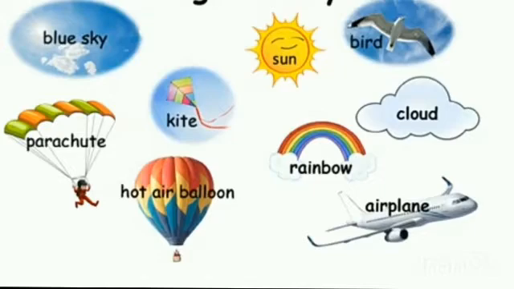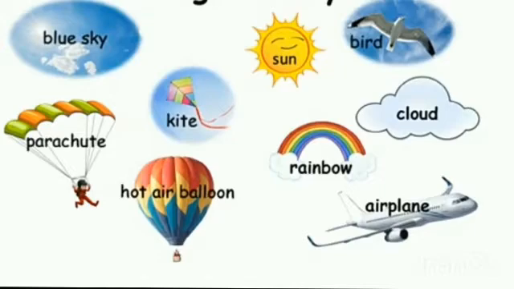When do you see all these things clearly? What do you all think? So, what do you think when you all can see these things very clearly?